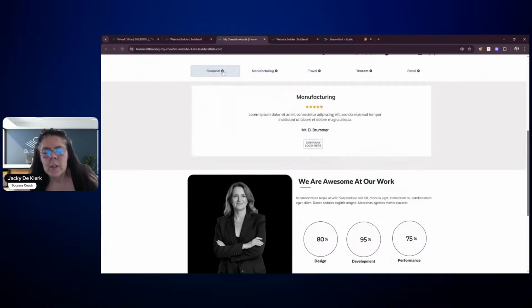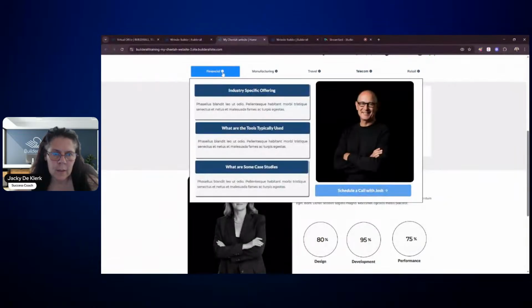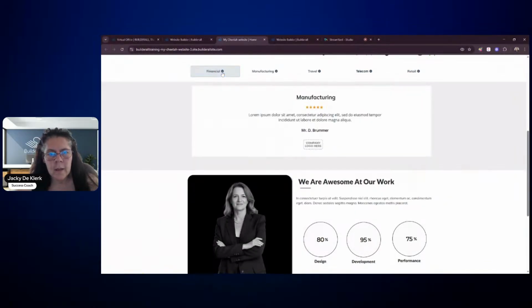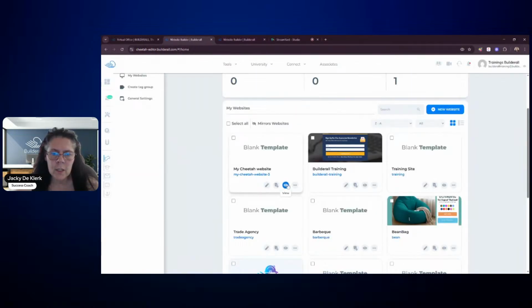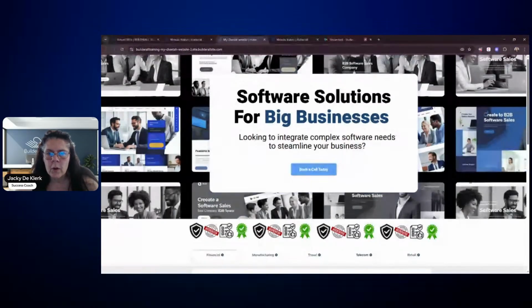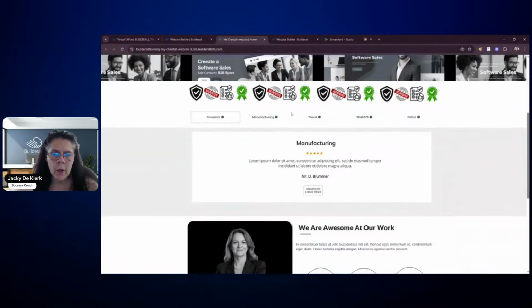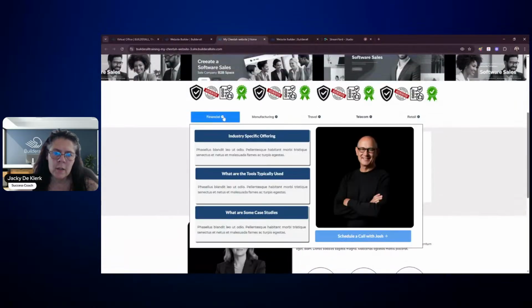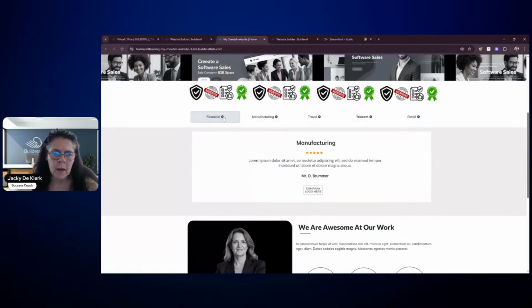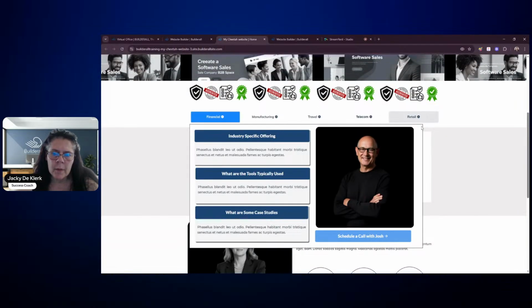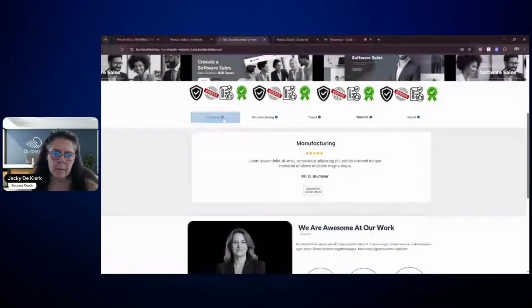I think for the sake of this, let's leave it the way it is at the moment, because I think this looks the best. I really do think that's the best at this stage. So let's go take a look again from scrolling at the top. We've got our images here. We still need to have a banner at the top or a menu at the top. We've got the different industries that people can choose from. I think that looks actually nice. I actually like it that way. I think I would just change the line and I wouldn't have that line there.